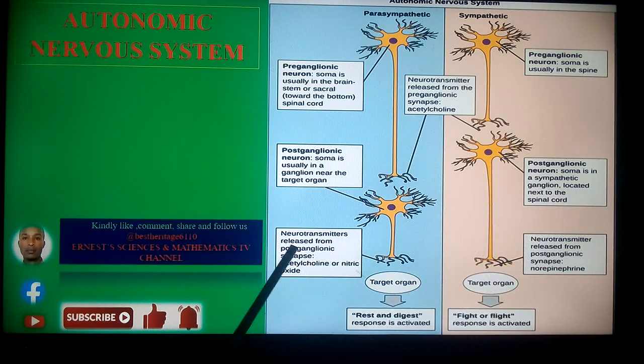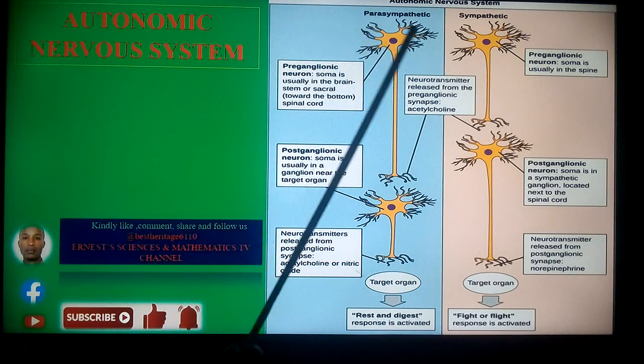And then lastly, for the parasympathetic, the neurotransmitters are going to be released from the postganglionic synapse, and this is going to be acetylcholine or nitric oxide. And then in the sympathetic case, the neurotransmitters are going to be released from the postganglionic synapse, and this is going to be norepinephrine, which of course is a chemical neurotransmitter. As we stated from our opening statement, the target organs are going to be affected in these specific states. The parasympathetic is the normal functioning of the body, but the sympathetic is going to initiate either flight or fight, which is a response that is going to be activated in this particular case.